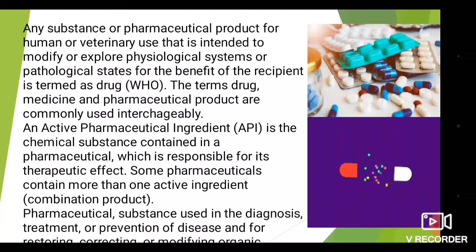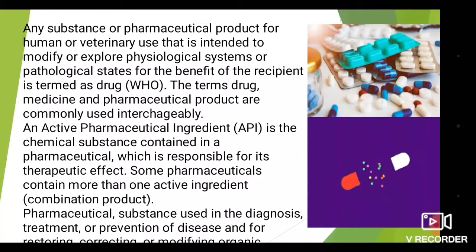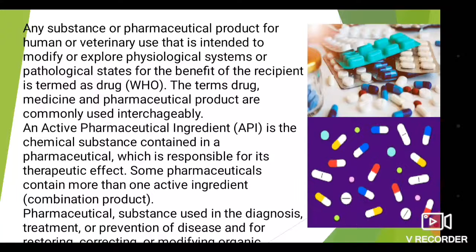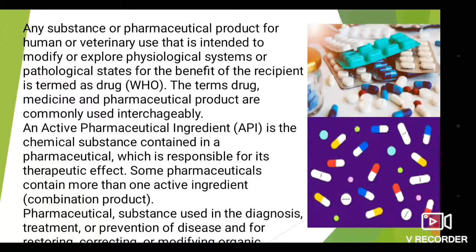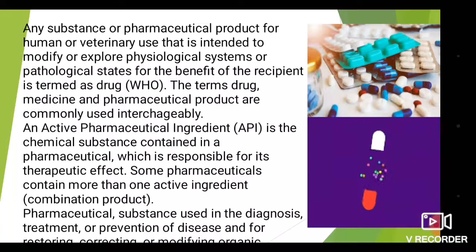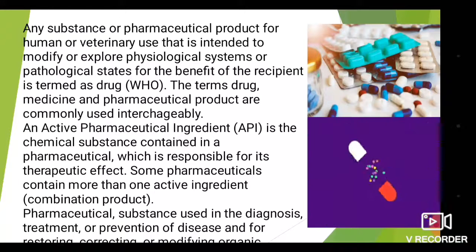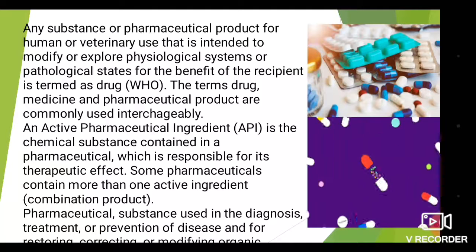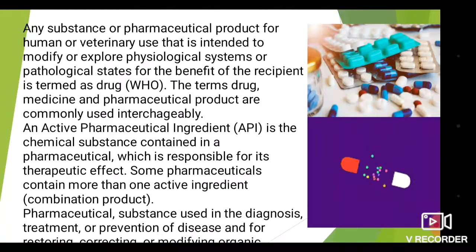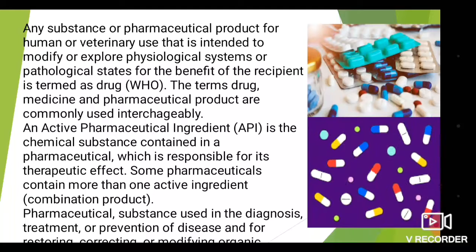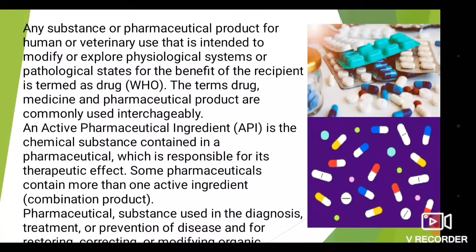The terms drug, medicine and pharmaceutical product are commonly used interchangeably. So drugs, medicines and pharmaceuticals are the same thing. An active pharmaceutical ingredient, that is API, is the chemical substance contained in a pharmaceutical which is responsible for its therapeutic effect.